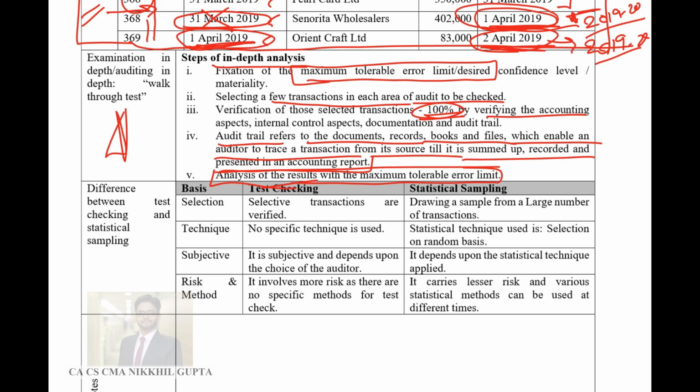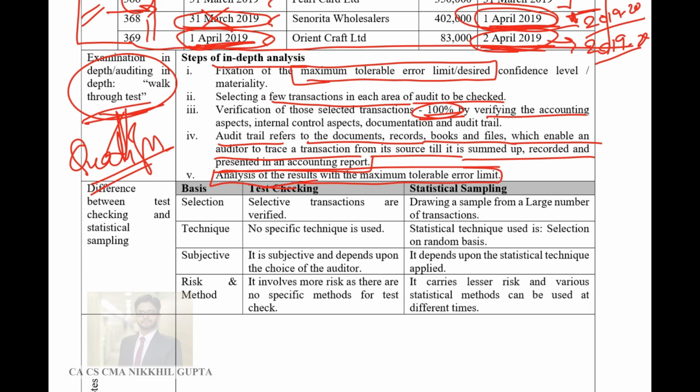So for example, if the auditor has fixed a materiality limit of 1 lakh rupees, then all the errors which come up during this detailed examination should be below 1 lakh rupees. If they are above 1 lakh rupees, then the auditor would definitely qualify his report, and he would have an observation in the auditor's report that there are certain material discrepancies found by the auditor during the walkthrough or the in-depth analysis.